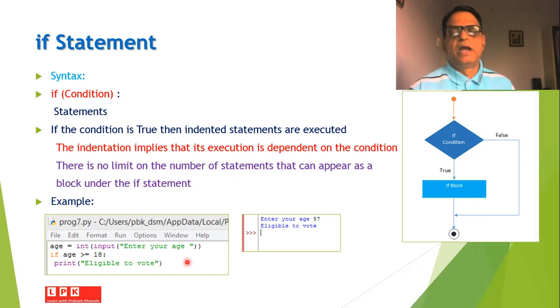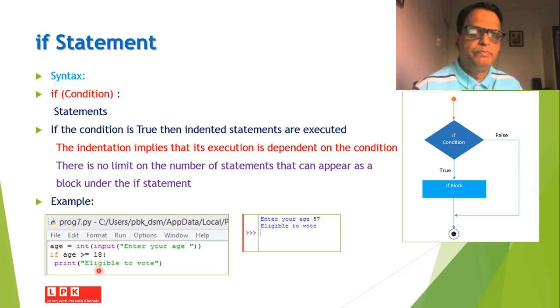For example, if I write a small program in Python: age is equal to int(input("Enter your age")), and we check the value entered. If the age is greater than or equal to 18, then we put a colon and print the message "eligible to vote".